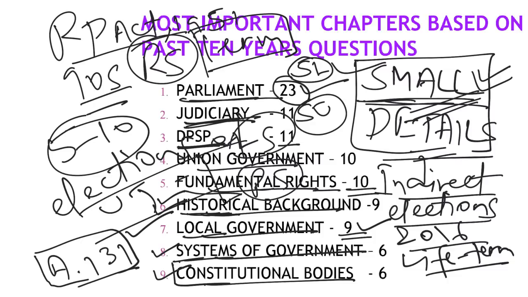Yes, they are asking, but are they asking from the same areas, like veto power or the ordinance power? Not necessarily. They are asking questions on smaller details. In the President chapter, you can recall they asked a question about the value of the vote of an MLA from different states, or the value of the vote of an MP of Lok Sabha and an MP of Rajya Sabha. That was a basic detail which everybody had taken for granted, but UPSC went and asked a question on it.